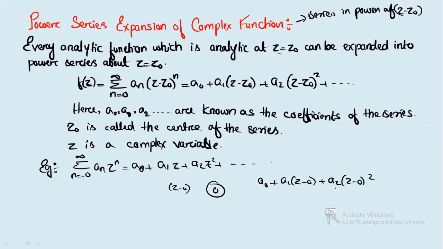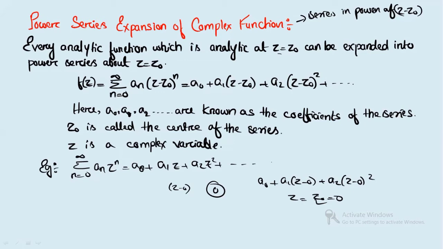So here the value of z naught is 0, so the center of this series is 0. You have to just remember one thing about the power series: if you have a series which is in powers of z minus z naught, then you will consider that particular series to be a power series.